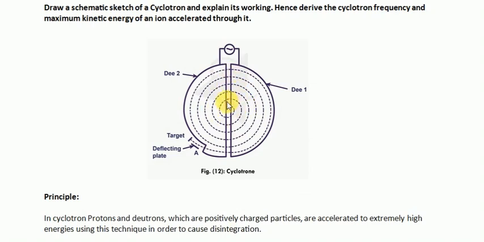Think of it like a dancer moving in rhythm with music. If the music suddenly speeds up or slows down and the dancer's moves do not match anymore, they lose the sync. Similarly, as the particle's mass changes, its speed and timing do not line up with the cyclotron's electric field anymore. This loss of sync means the particle cannot be accelerated any further because it's no longer in phase with the electric field oscillation.